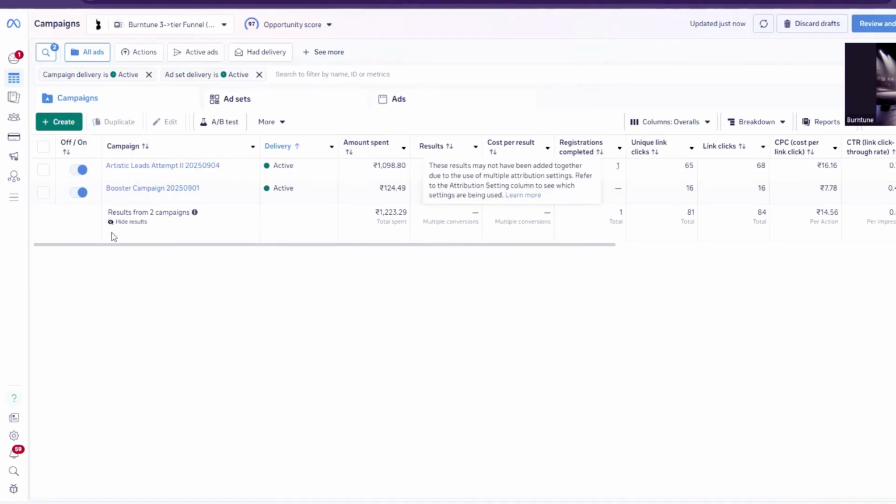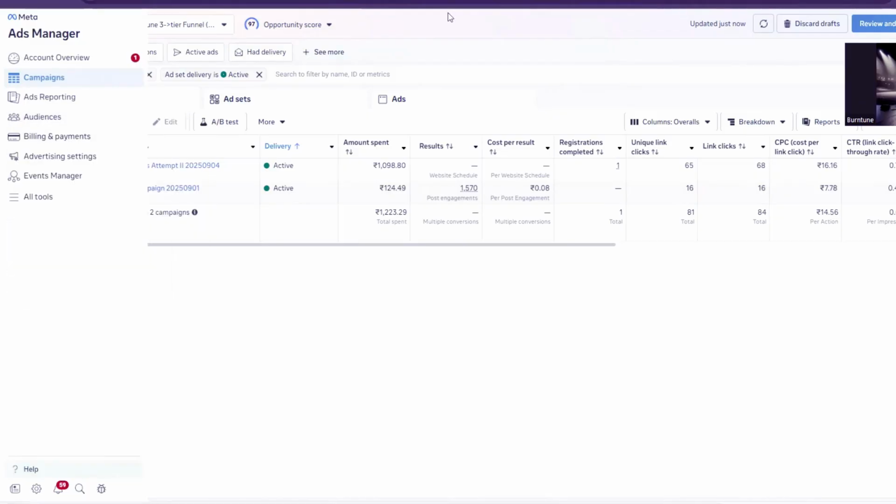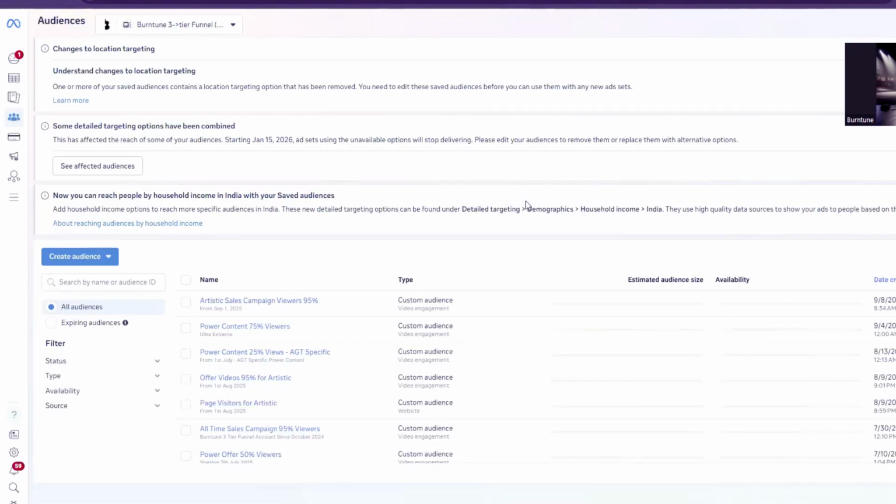Now, I presume many of you know about Facebook marketing, but if you do not, there is one feature about Facebook marketing, which is retargeting, letting people who have seen your videos, your ads, your emails be shown more ads or videos that tell them to do the necessary steps, book a call, whatever you need to get to your ideal client. Now, I'm going to share my screen over here. Well, this is what my Facebook ads manager looks like. And what I want to do is go to audiences and create a retargeting audience right here. Now, obviously, I want to create an audience from a set of lists that I already have.